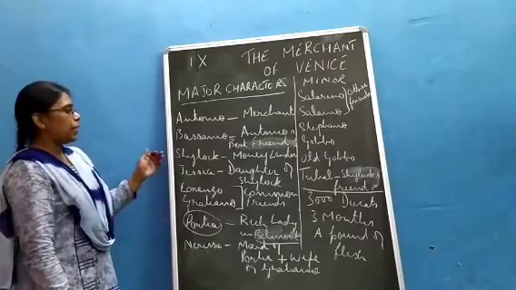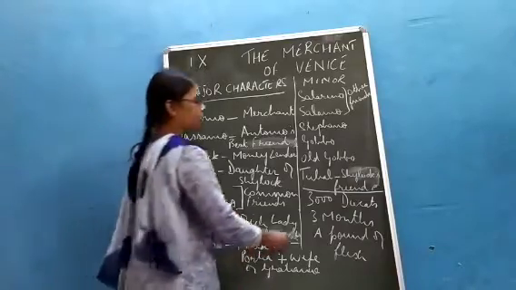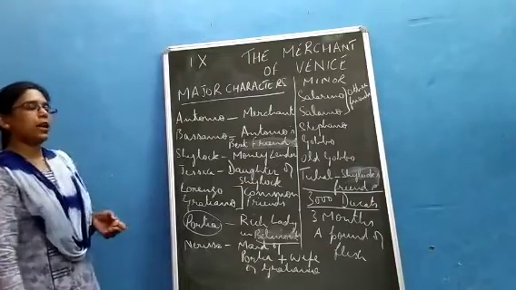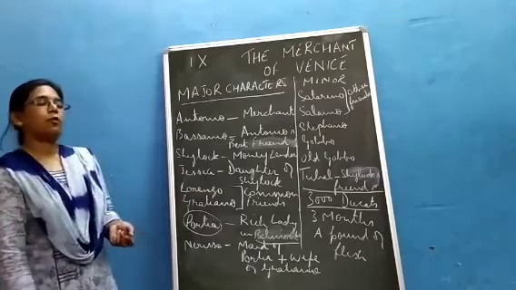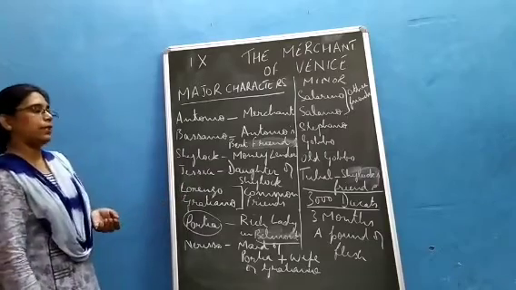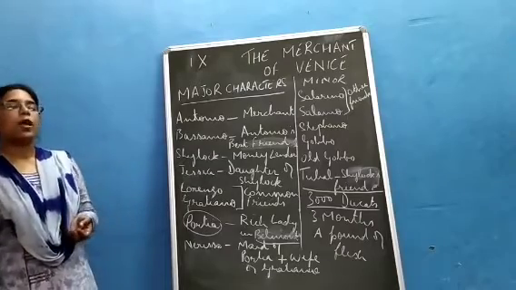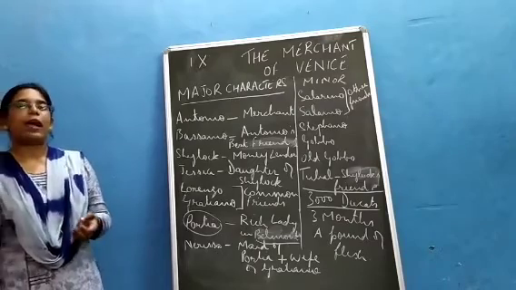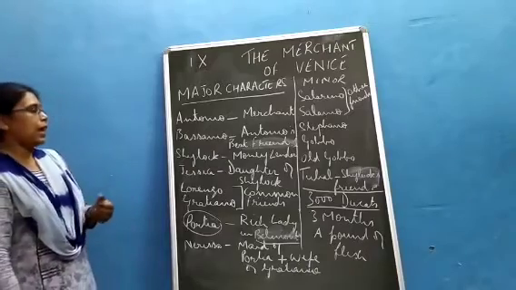with each other. Now, one day Bassanio comes to Antonio asking him to lend him 3,000 ducats. With these 3,000 ducats, he wants to go and propose to Portia for marriage. So when he goes to Antonio asking for the money, Antonio says that he does not have 3,000 ducats right now, but he can go to any money lender, take Antonio's name, and he can borrow the money from them.